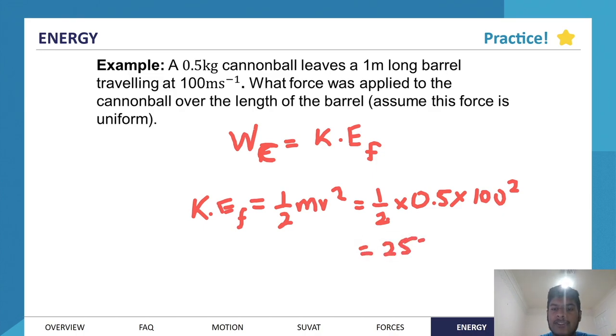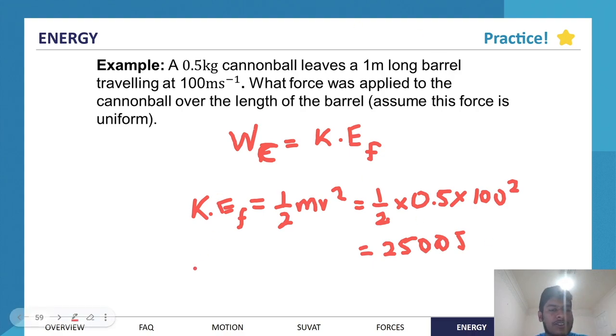That's the amount of energy that the force due to the cannon does. Within the cannon, the cannonball experiences a force, and that force causes the object to speed up and up and up until it achieves a velocity of 100 meters per second, at which point it has a kinetic energy of 2,500 joules.